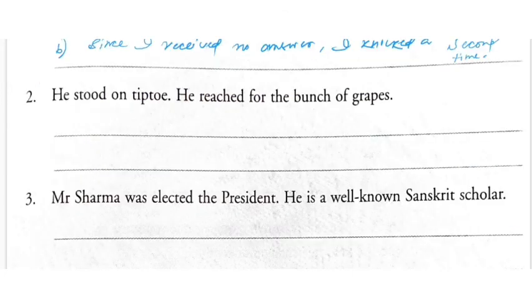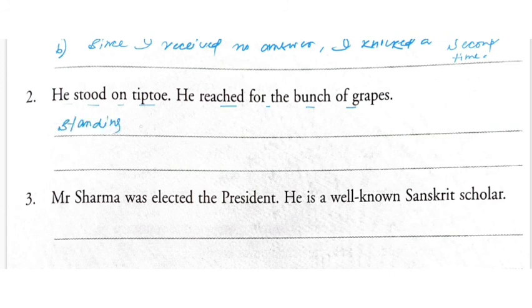Next one. He stood on tiptoe. He reached for the bunch of grapes. So I can make it simple by keeping it like that.